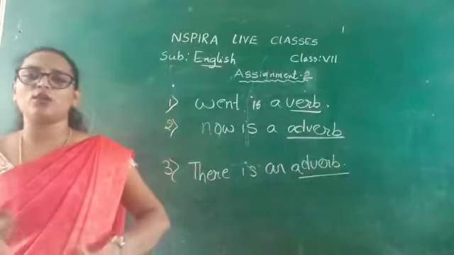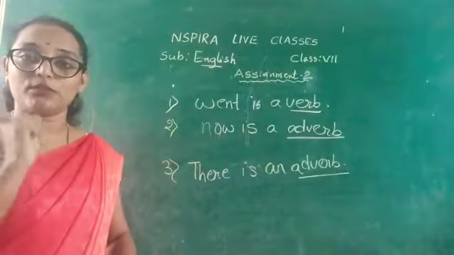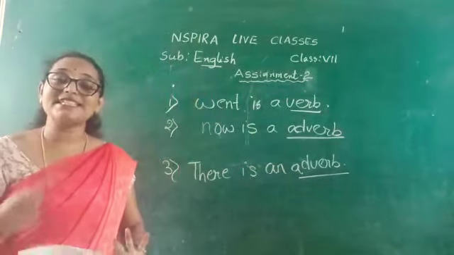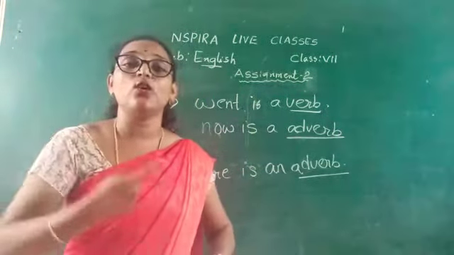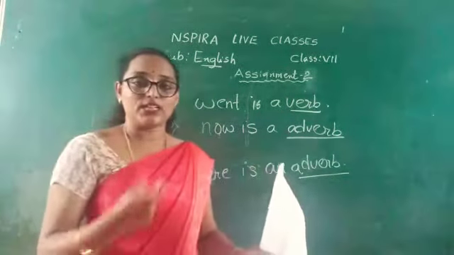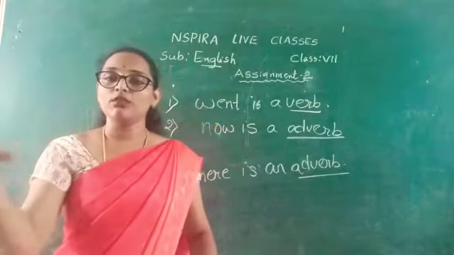Adverb qualifies the verb, adverb qualifies the adjective, adverb qualifies the adverb itself, adverb qualifies the preposition, adverb qualifies the conjunction, and in some cases it qualifies the whole sentence. For example, fortunately he came early.